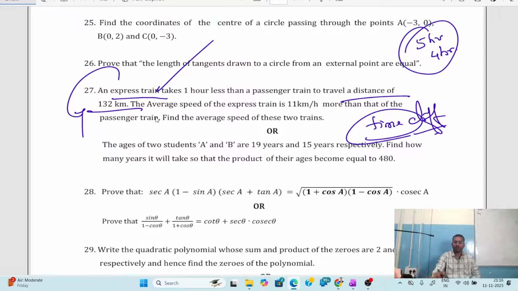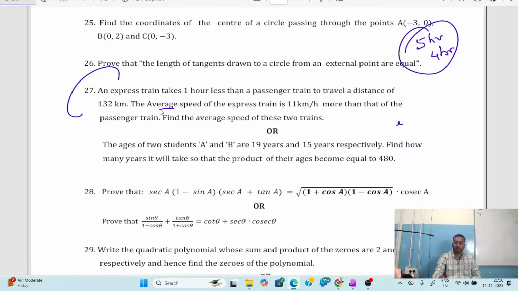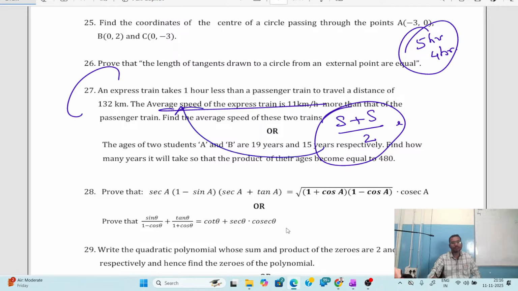Okay, anyhow. Now they are saying the average speed of the train is 11 kilometer per hour. What do you mean by average speed? Express train speed plus passenger train speed divided by 2, if you do, that is called average speed.